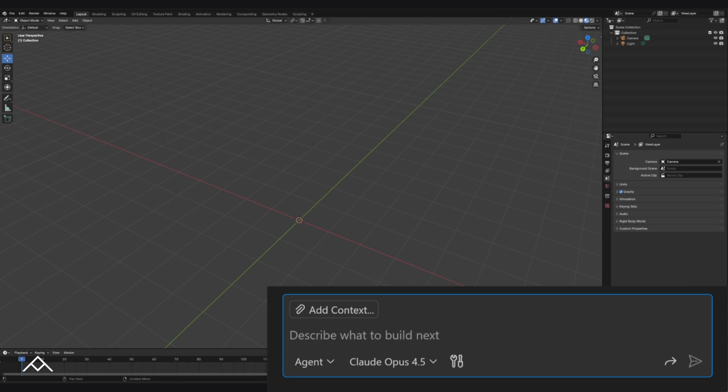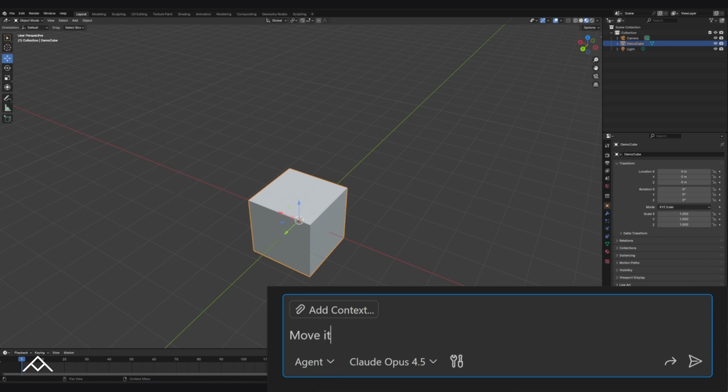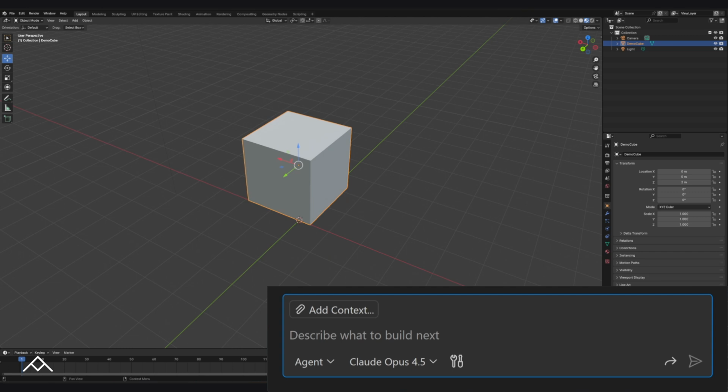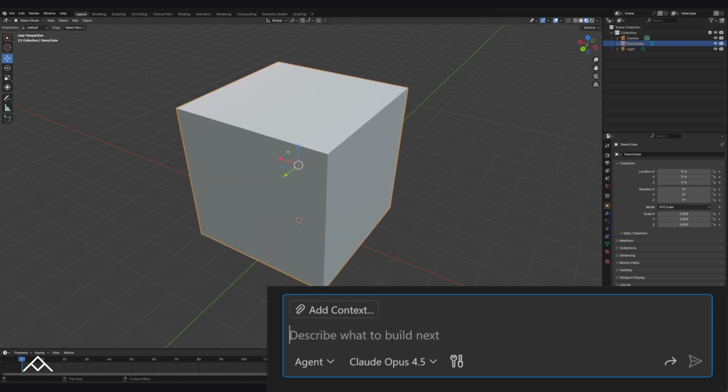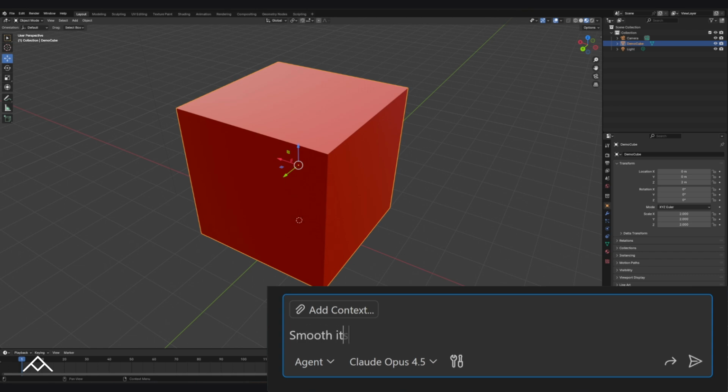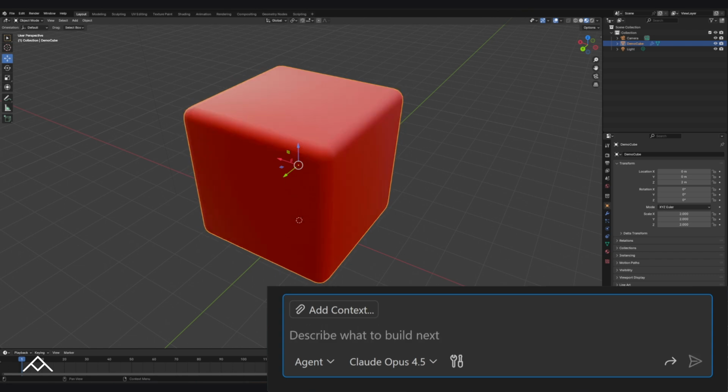Create a cube. Move it up 1 meter. Set its scale to 2 on all axes. Change its color to red. Smooth its edges. Create holes along the X, Y, and Z axes. These are clear step-by-step instructions, but this is still describing individual operations.